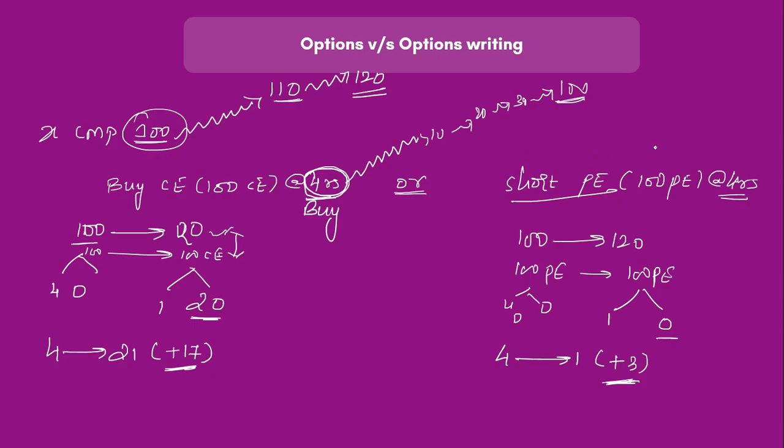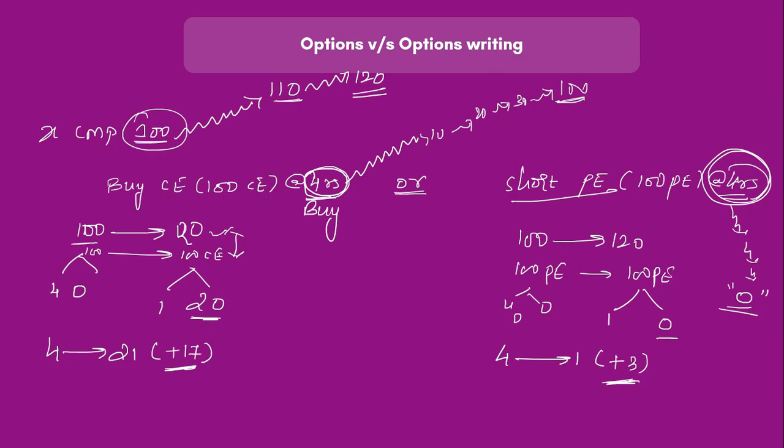However, when I'm selling something, I'm selling this at 4 rupees. So if I'm selling at 4 rupees, I will naturally look to buy at a lower price. I can buy it either at 3 or 2 or 1, or the best buy would be 0. Option premium cannot go negative, right? So here my profits are limited. I am selling something at X price, the best buy would be 0. Even if I am selling at 10 rupees, I can maximum buy it back at 0 rupees. If I'm selling at 20 rupees, I can buy back at 0 rupees. That is our best buy, right?